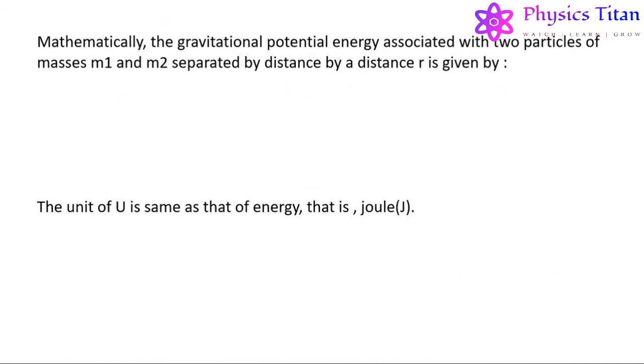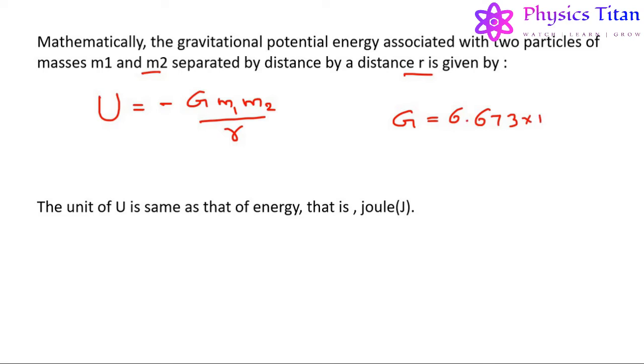Now, mathematically, the gravitational potential energy associated with two particles of masses m1 and m2 separated by a distance r is given by U equals minus G m1 m2 upon r, where G is the universal gravitational constant and it has the value of G equals 6.673 into 10 to the power minus 11 Newton meter square per kg square.